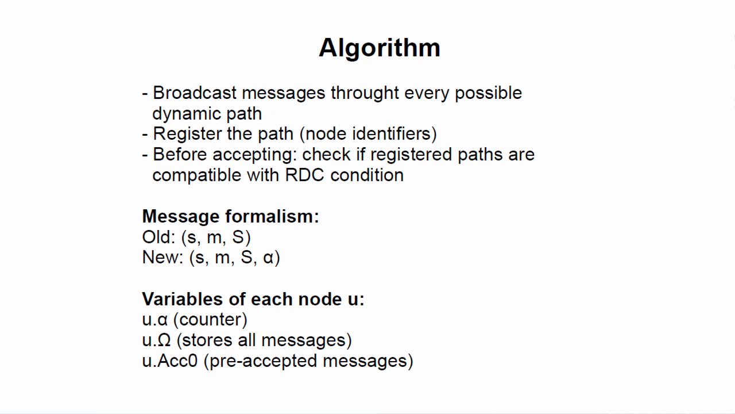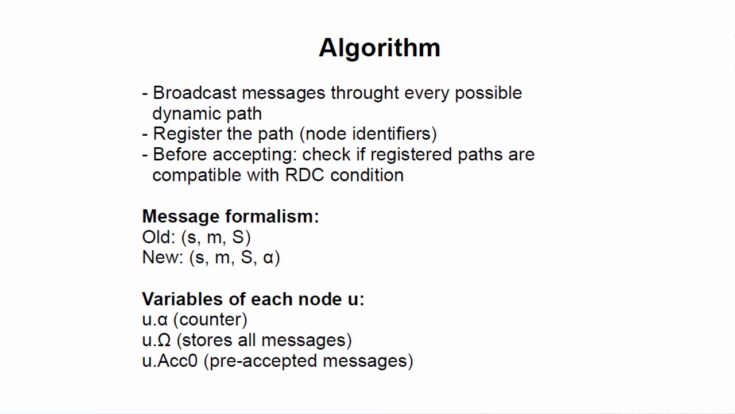So one part of the algorithm is similar to a previous algorithm considering the same problem without transient failures. That is, we broadcast the messages through every possible dynamic path, and each time the message is passed to a neighbor node, we register the identifier of the node. So we try to keep track of the path. And before accepting the message, a node checks if the various paths attached to this message are compatible with the RDC condition. So that would be sufficient without transient failures, but with transient failures, for instance, it is possible that a false message has already been accepted.